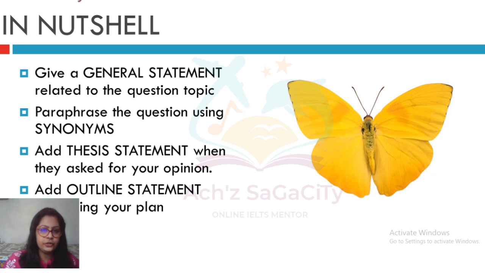Okay, so that's it regarding today's section. So what are the things we discussed? Let's see that in a nutshell. Whenever you are writing an introduction, try to start with a general statement related to the question topic or keyword. Then after that, paraphrase your question using synonyms. No need to look for each and every word to put a synonym, like in task 1. Just read out the entire question and convert that into your own words. Then after that, if they are asking for your opinion, you need to add the statement that is called your opinion. Then at last, the outline sentence about your plan, what you are going to deal with in the coming body paragraphs. So that's regarding the introduction.